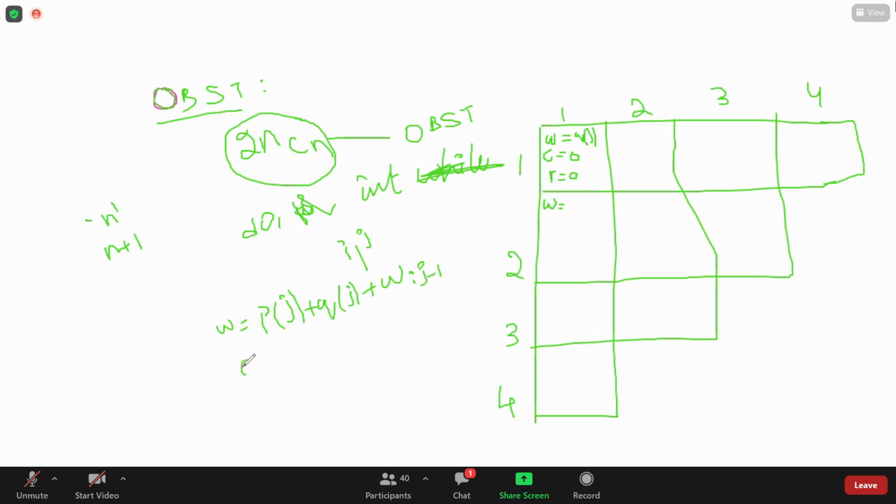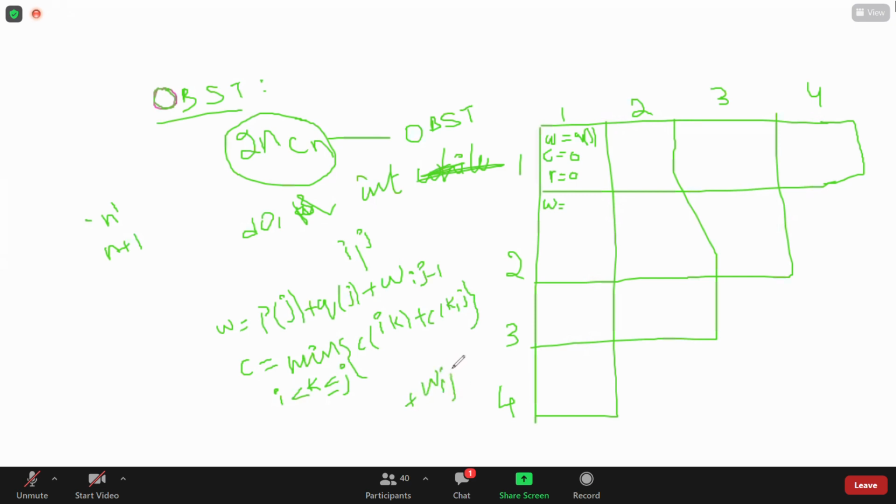What is the formula for cost? Minimum over k, where i less than k less than or equal to j, of c of i k plus c of k j plus w i j.